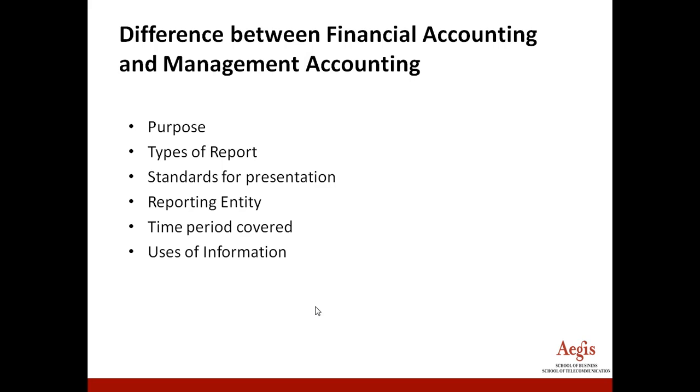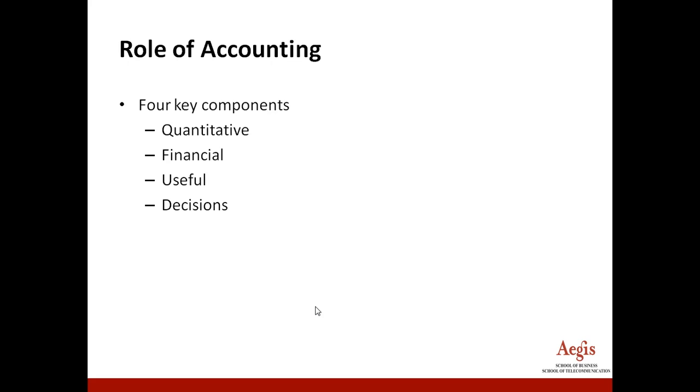So what are the uses of this information? This information is used for various purposes. Financial accounting information is used by management for internal working of the company, for auditor, for outsiders who are going to read your accounts, and management accounting is basically for control, management control exercise.